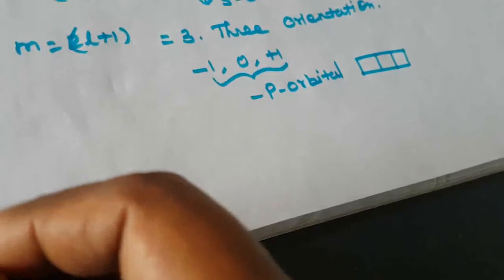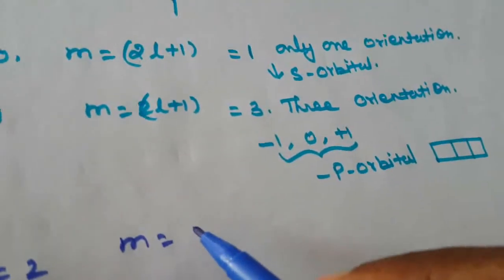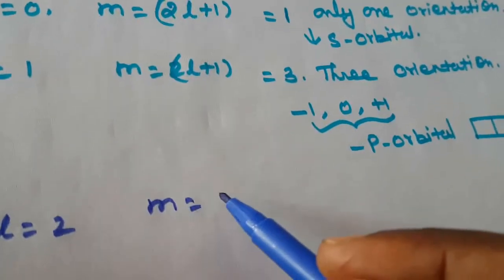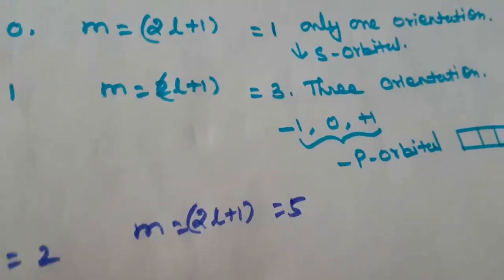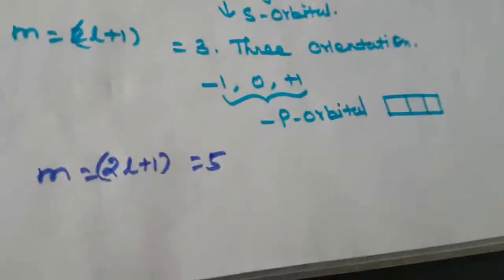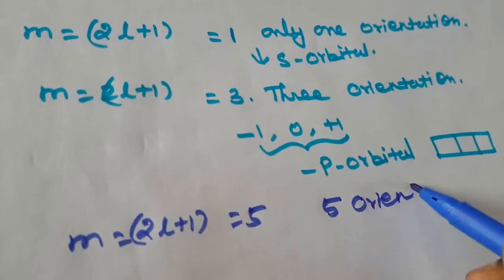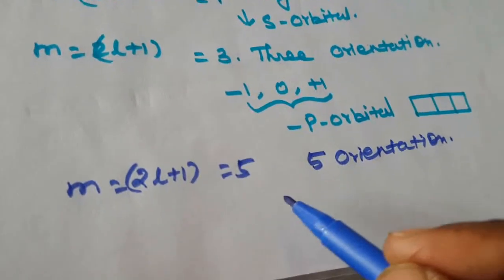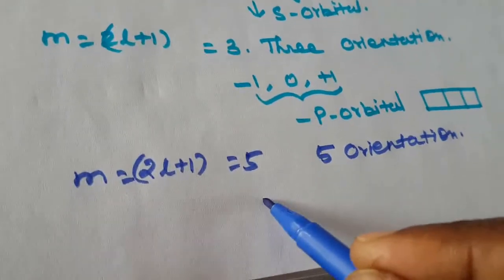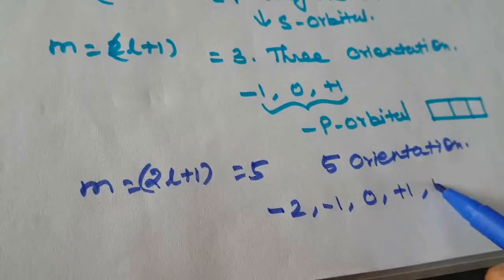Okay. So next one, L is equal to 2. M is equal to what value? 2L plus 1, 2 times 2 is 4, plus 1, that is equal to 5. 5 means 5 orientations. What are the 5 orientations? The values are -2, -1, 0, +1 and +2.